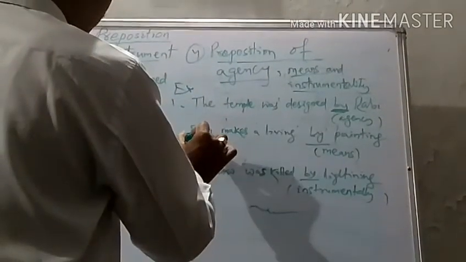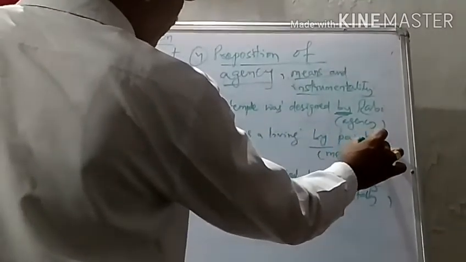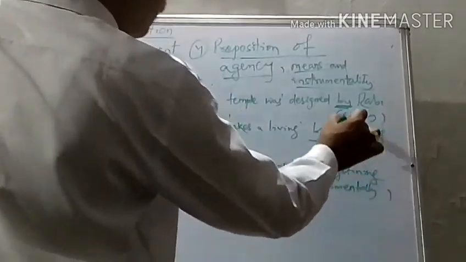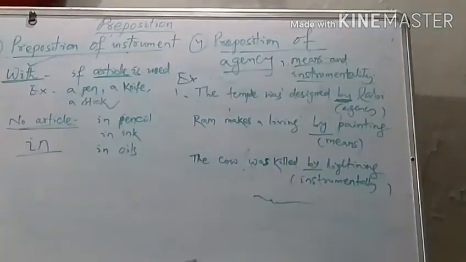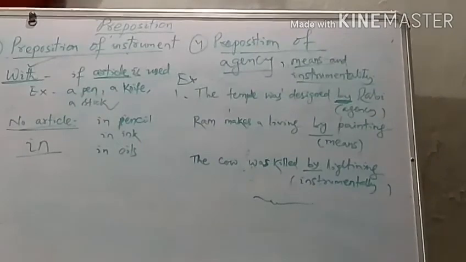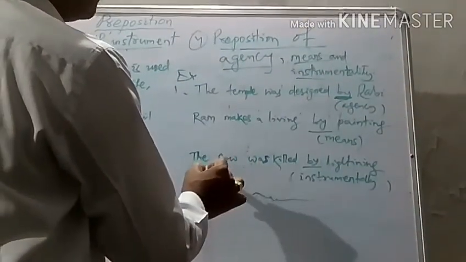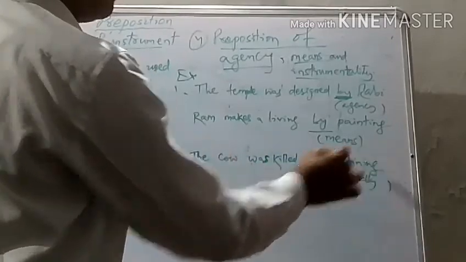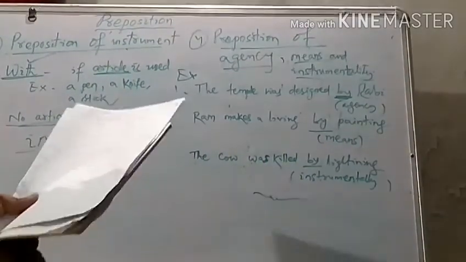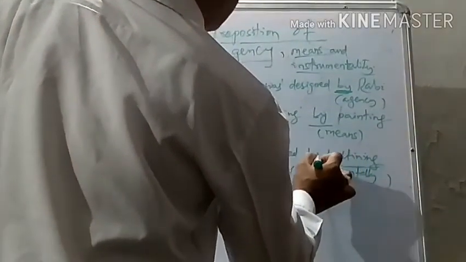Similarly, the second example is Ram makes a living by painting. So this is the means of his living. That's why in that case also we have to use by. If it is a means. And instrumentality means, for example, the cow was killed by lightning. So by lightning, the cow was killed.